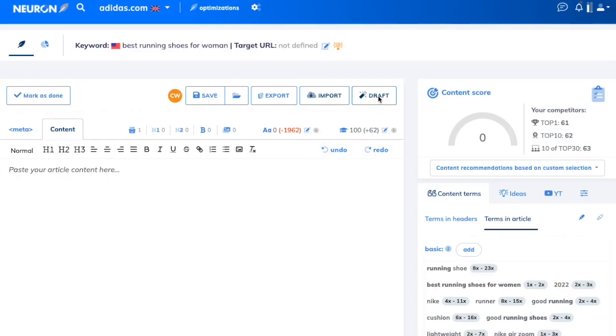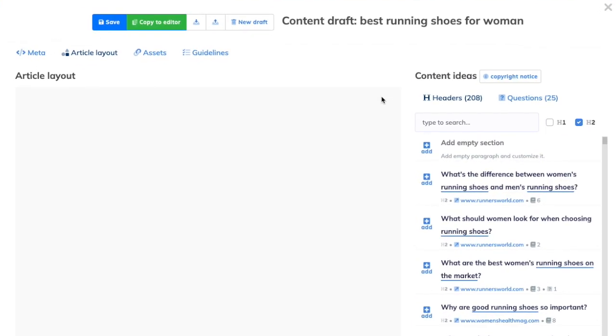Start with a draft. First of all, what is a draft? Draft is just article structure. So its document structure will help you with the right meta description and right article layout.